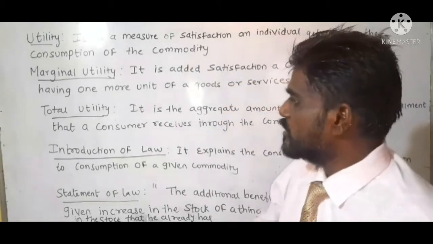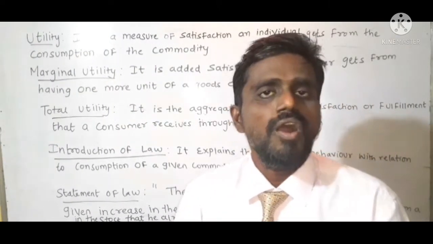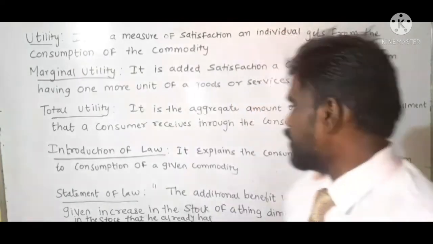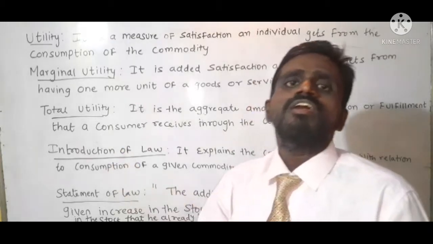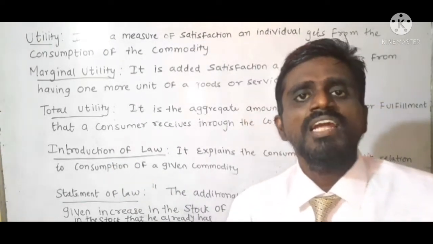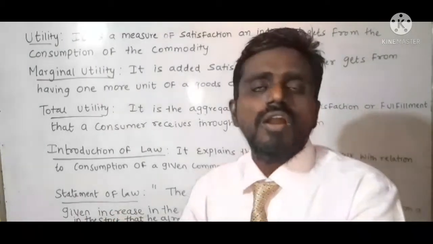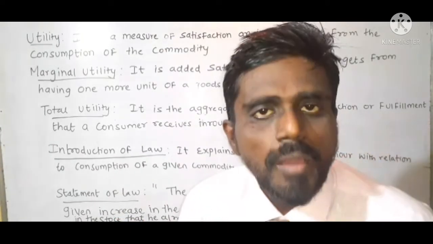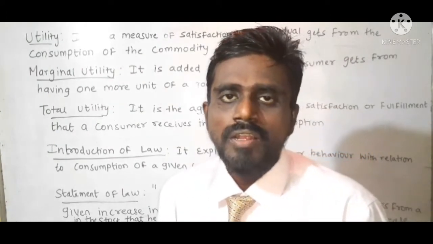So the law states the behavior of the consumer by having consumption of a given commodity. How does the consumer behave by having an additional, and additional, and additional, that means more and more consumption of the given commodity? That is explained in this law of diminishing marginal utility.